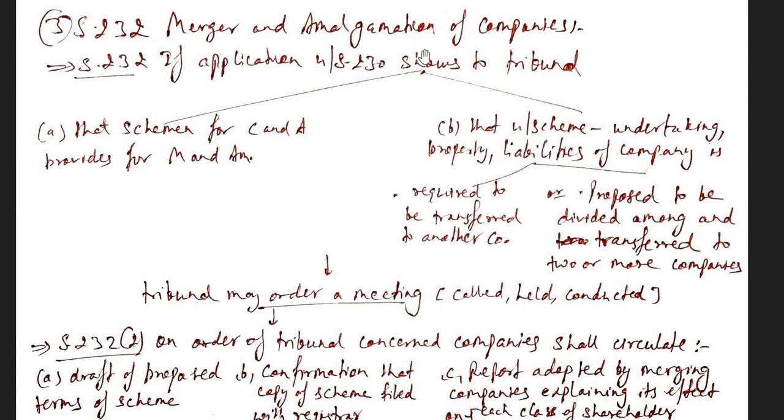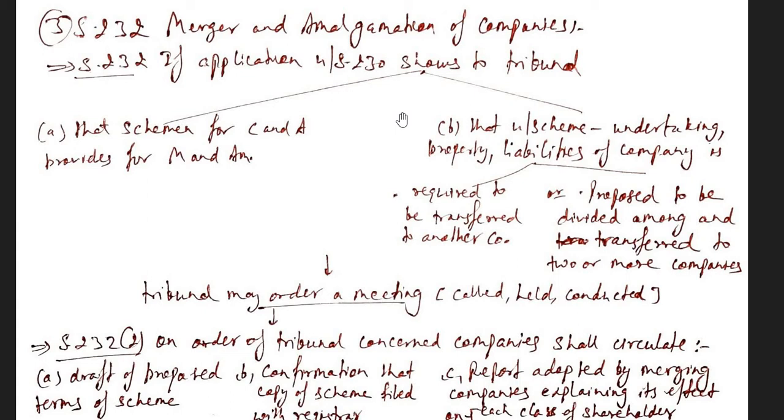Section 232 talks about mergers and amalgamation of companies. If an application under 230 shows the tribunal that the scheme for compromise and arrangement provides for merger and amalgamation, and that under the scheme the undertaking, property and liabilities of a company are required to be transferred to another company or proposed to be divided among and transferred to 2 or more companies. So the same thing is happening which we discussed earlier.